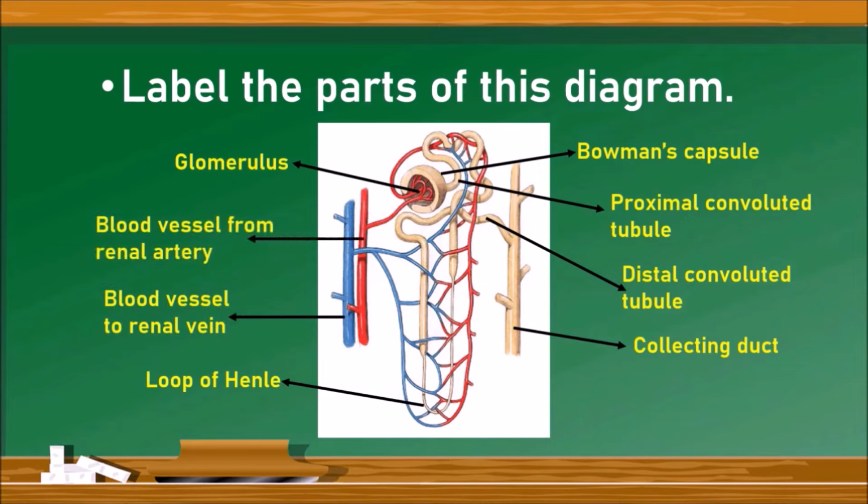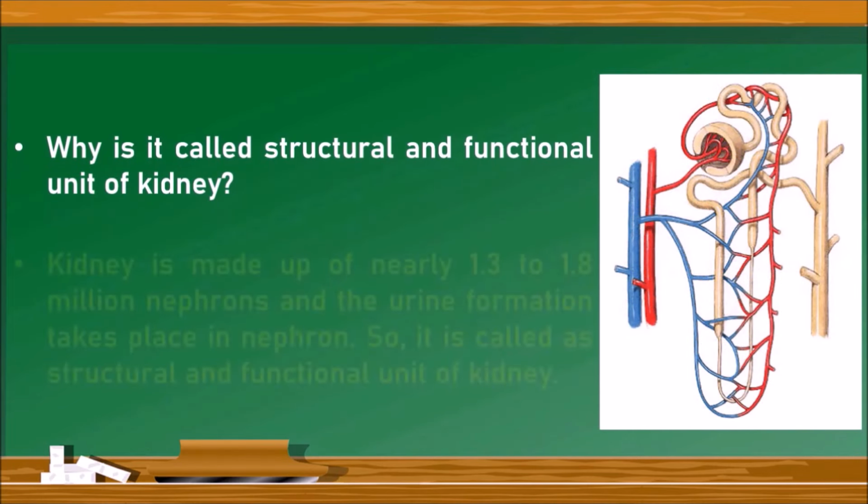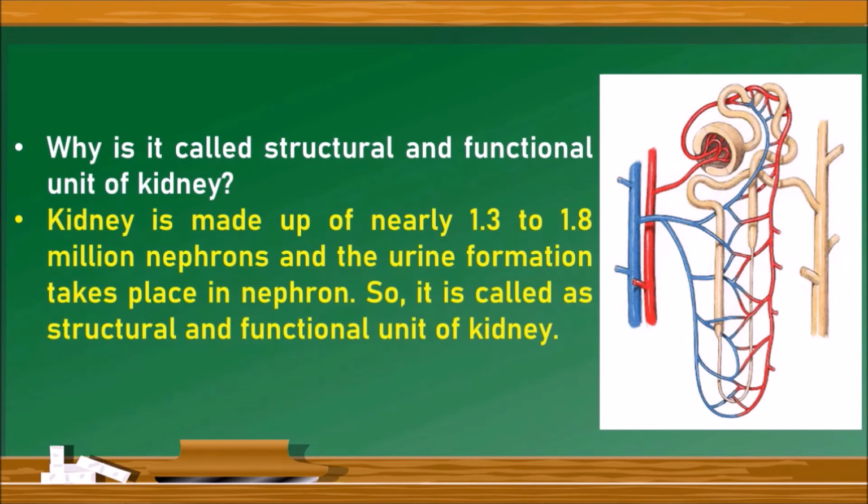Next question, why is it called structural and functional unit of kidney? Because kidney is made up of nearly 1.3 to 1.8 million nephrons, and the urine formation takes place in nephron, the main function of the kidney. So it is called as structural and functional unit of the kidney.